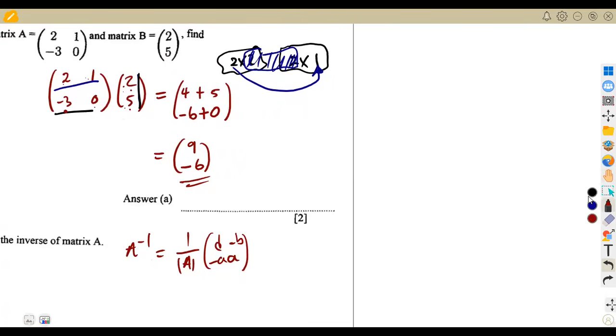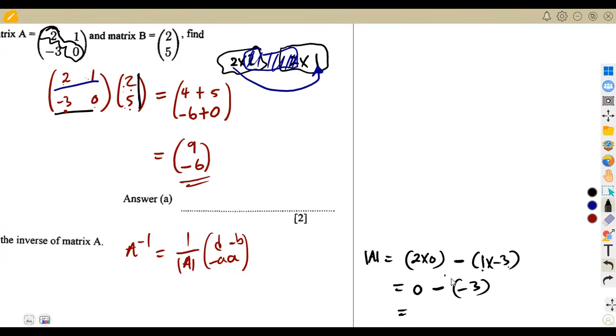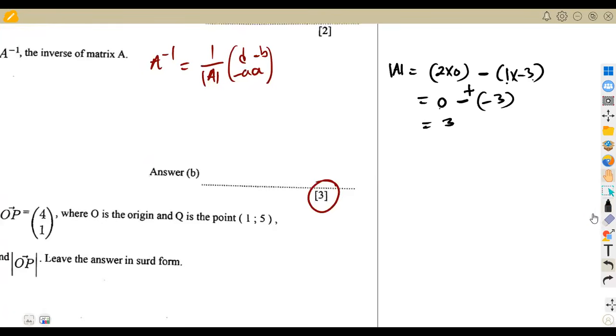So the determinant in matrices is the one that I'm indicating with this sign. That's the determinant of A, which is the product of the major diagonal, we've got 2 times 0 there, minus the product of the minor diagonal, which is 1 and -3. So you're going to multiply 1 times -3. That's 2 times 0, which is 0, minus 1 times -3. That's -3. So you're going to have a plus at the end, minus and minus, that's a plus. So 0 plus 3, that's 3. So that's the determinant of our matrix A.